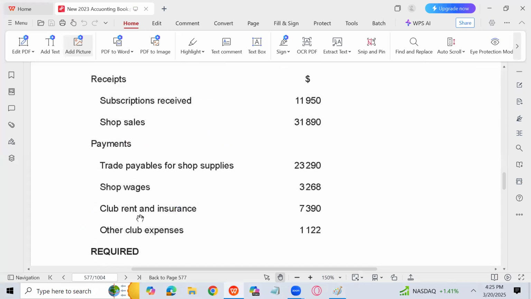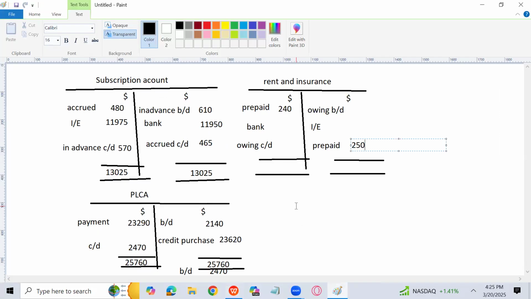And the club rates and insurance, which is paid directly, is 7390. The payment made for that is 7390. I will write it here. So now you can go for the total, 7630. The same total will come on the credit side, 7630, and the difference will be the income and expenditure account figure. What is 7380? That is the rates and insurance amount which is supposed to be written in the income and expenditure account as expenses. So we are done with these parts.